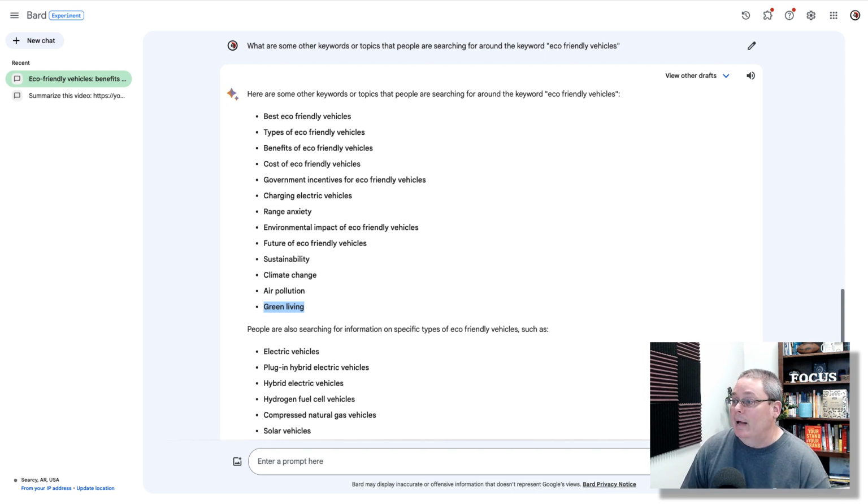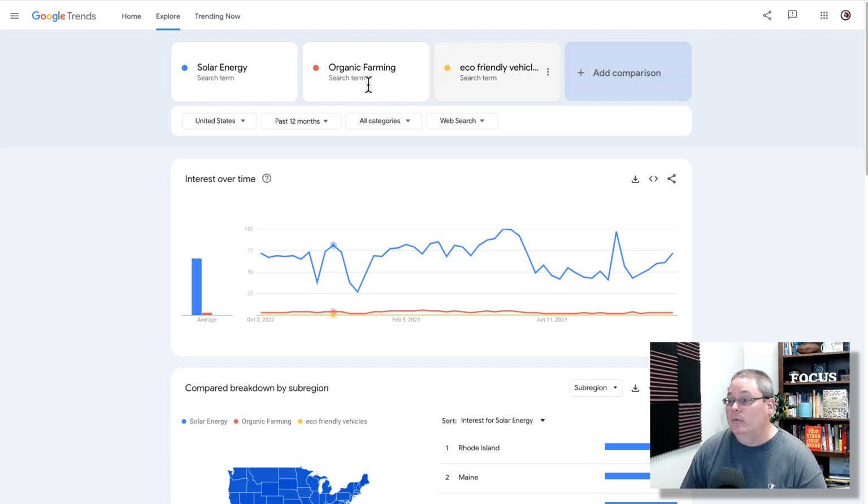Or in my mind, what I started with in Google Trends is a comparison of solar energy, organic farming, or eco-friendly vehicles, because really they are in the same niche. They are in the niche around a group of people that have a problem or a perceived problem where they want to be friendly to the environment, most likely. Or they're trying to save money, or they're doing both. And that's sort of the idea and the angle.